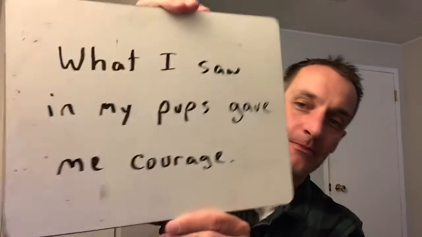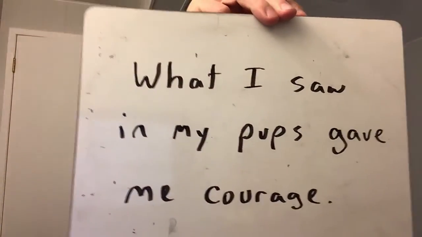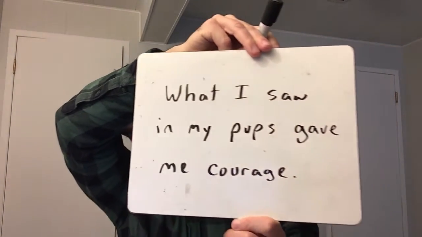Okay. First sentence I want you to write out from chapter 5 of our novel. What I saw in my pups gave me courage. I'll say that one more time. Write it out. What I saw in my pups gave me courage. Okay, so I'll show you what it should look like. Got that? Note the capitals and the periods.